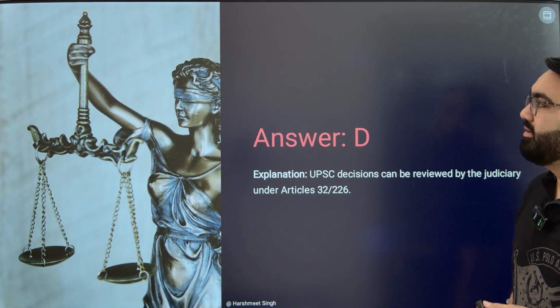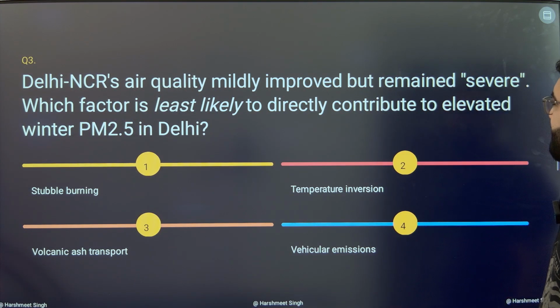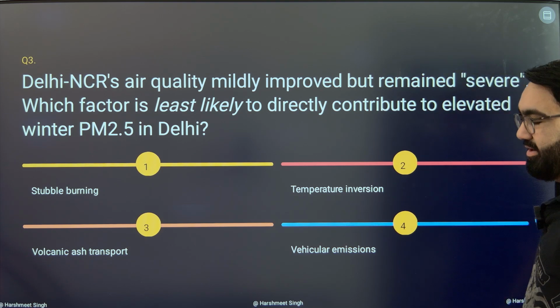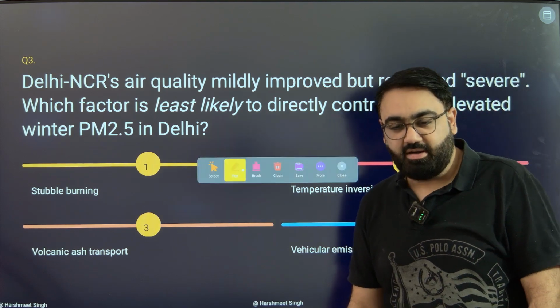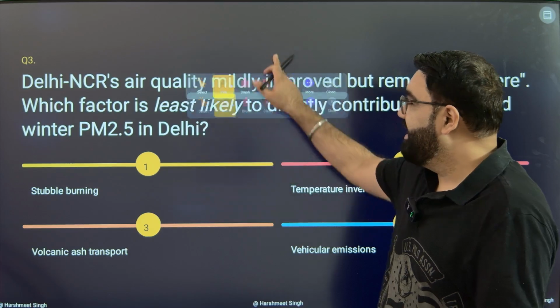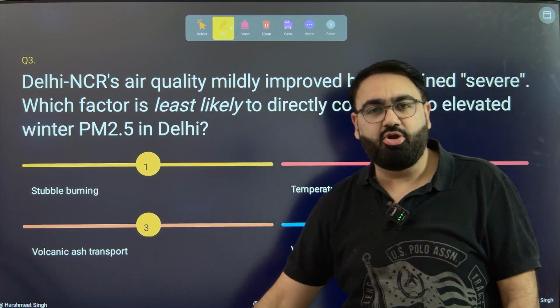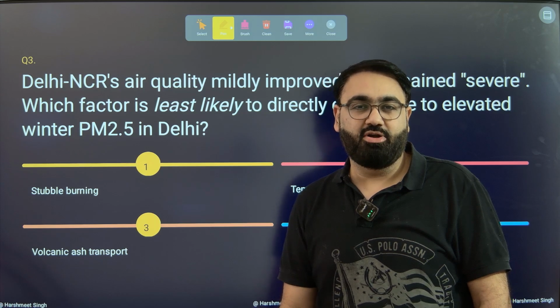Third, Delhi NCR's air quality mildly improved but remains severe. Which factor is least likely to directly contribute to elevated winter PM 2.5 levels in Delhi? As you know, it's an unfortunate but recurring theme every single year. You will see high pollution levels in Delhi and other parts of North India as well. Which of these factors do not contribute or least likely contribute to Delhi's pollution?